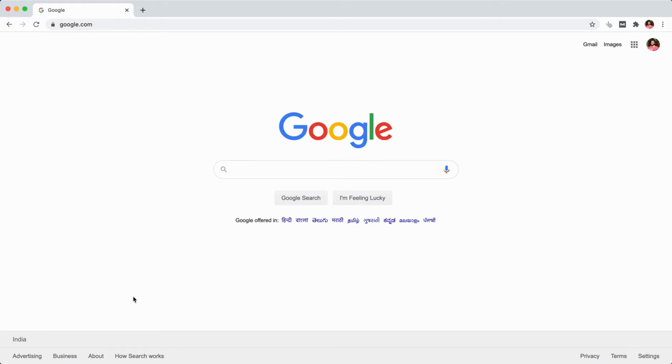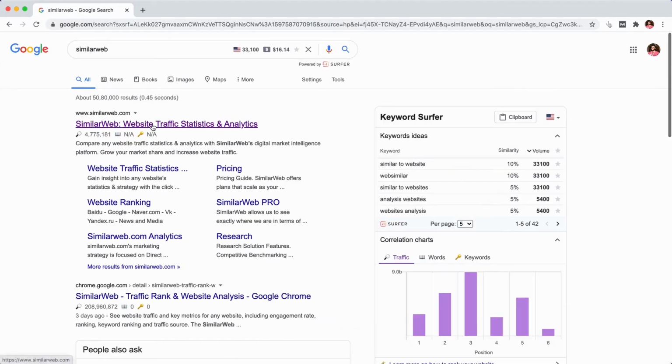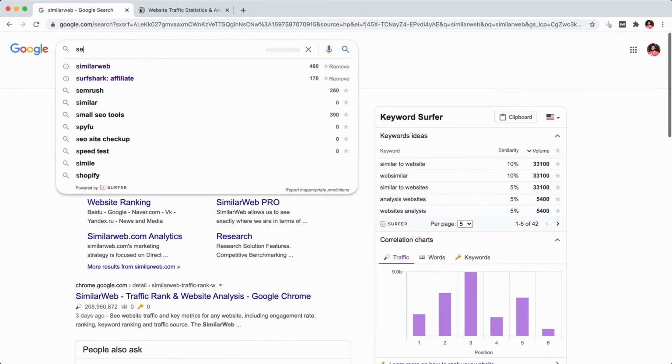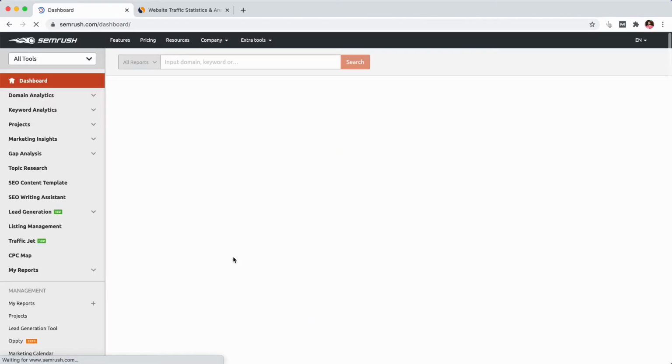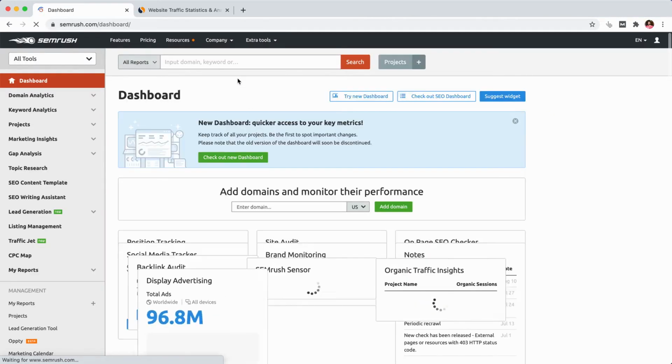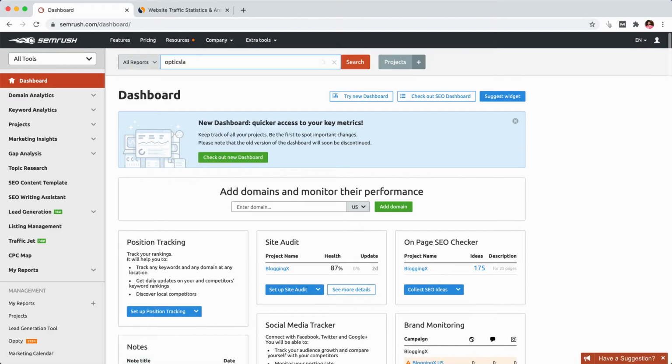So you need to just enter any of the existing sites in your niche and see what all their traffic sources are. In order to see their traffic sources, we will be heading over to SimilarWeb. Okay, so let me open SimilarWeb and also SEMrush. Here I need to enter the domain name. So let me consider this site, Optics Mac.